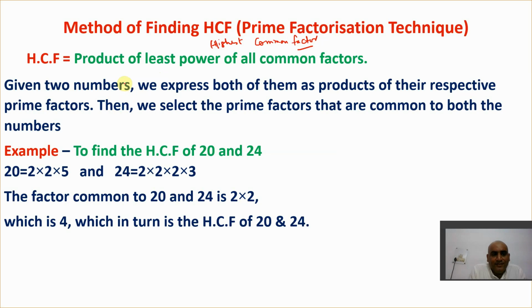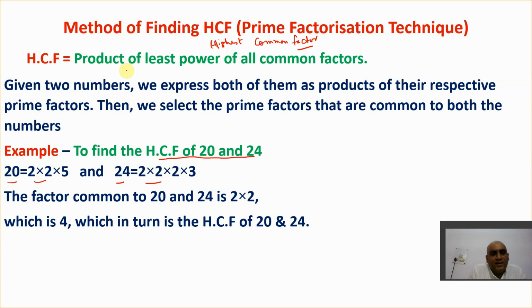So in this, first of all, how do we have to find it? Let us say with the help of an example, we have to find the HCF of 20 and 24. So first of all, break 20 and 24 into prime factors using the prime factorization technique. So 20 should be written like this and 24 should be written like this in terms of prime factors.